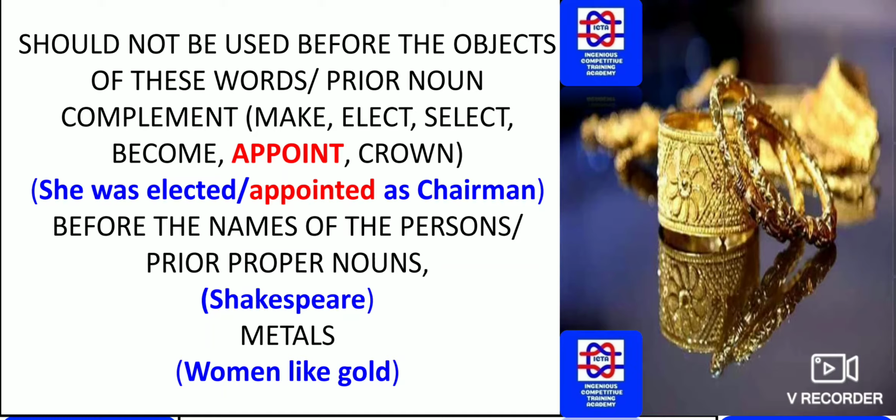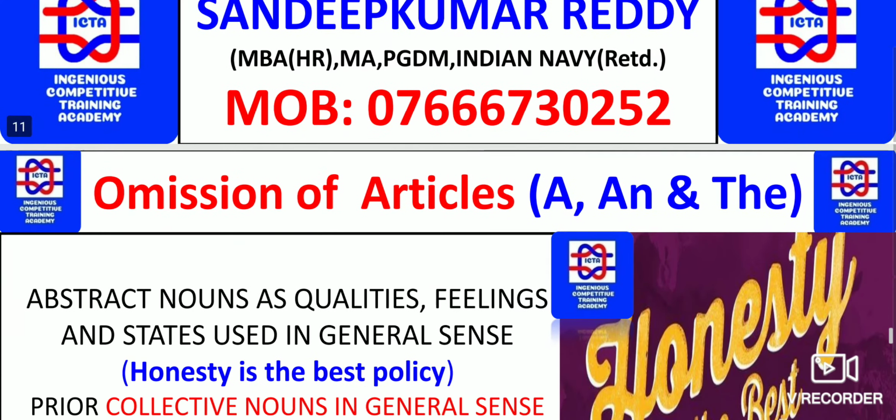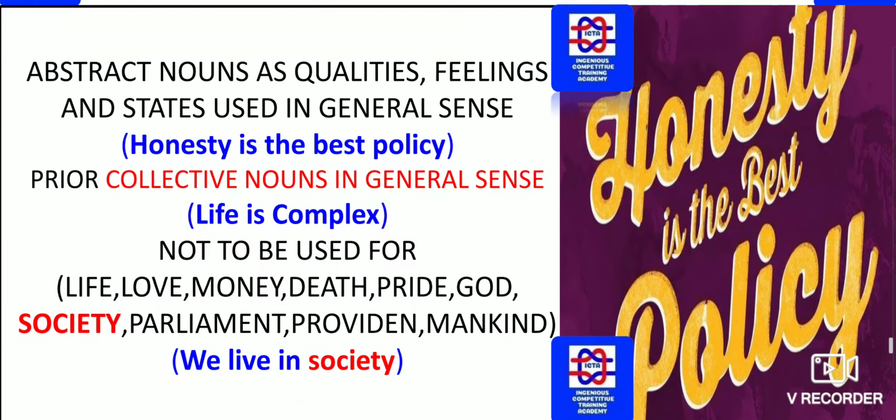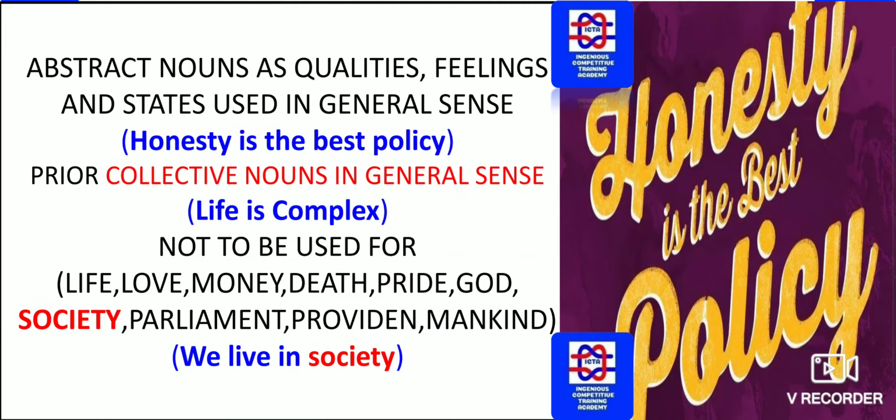Metals: we should remember that ornaments and metals are to be used without any articles. So these are very important, guys. I have compiled them from various sources. Please remember them. Abstract nouns as qualities, feelings and states used in a general sense, as you can see: honesty is the best policy. Here honesty has been used in the general sense where you cannot use articles.